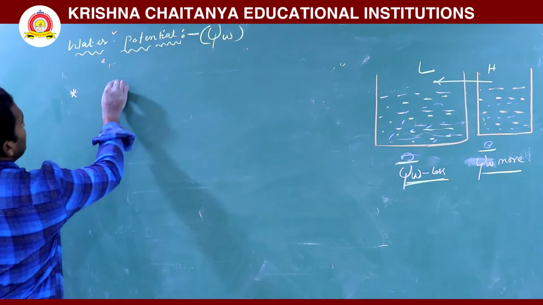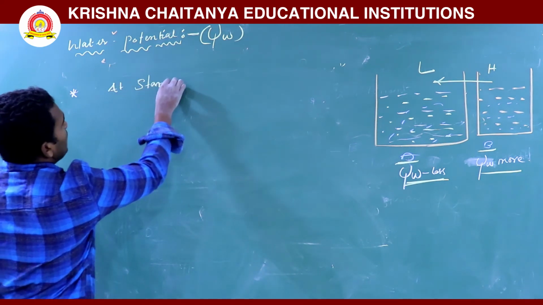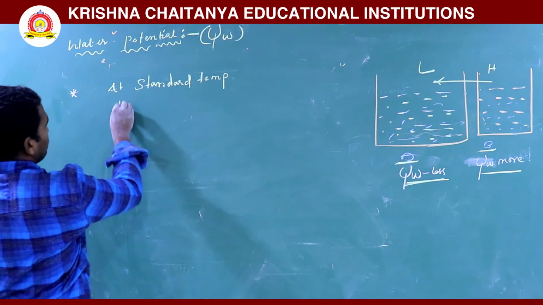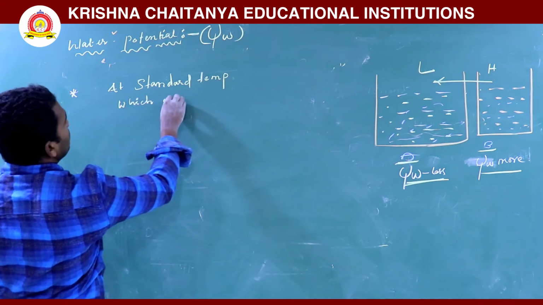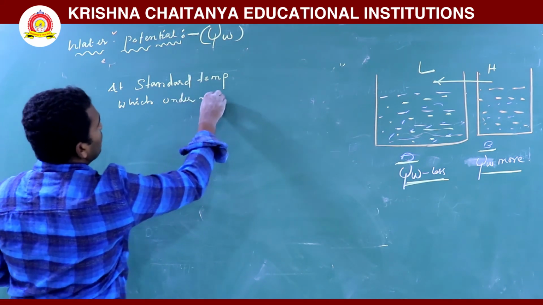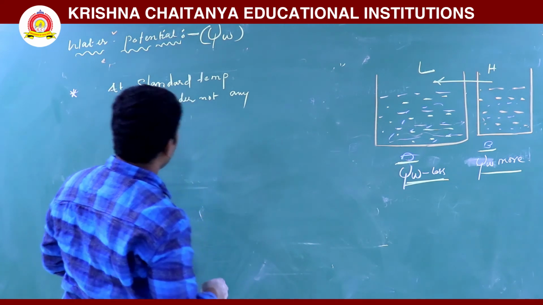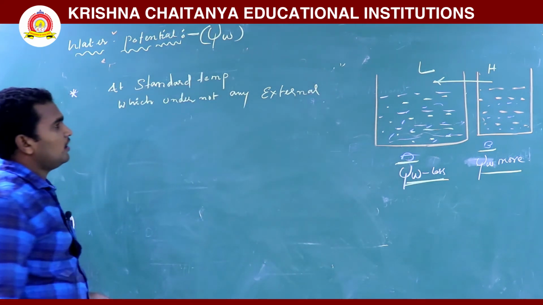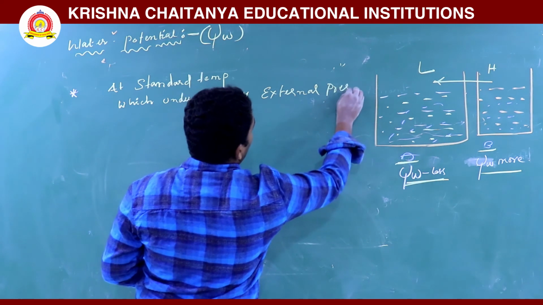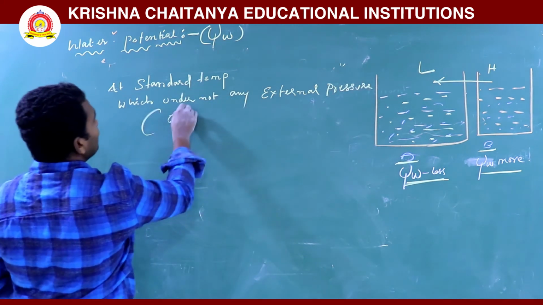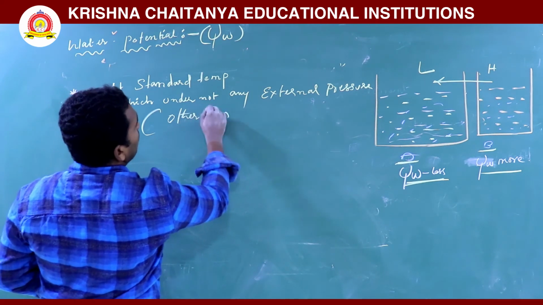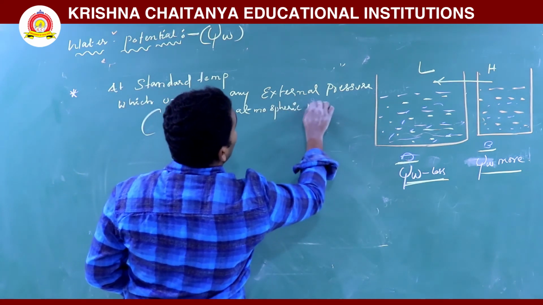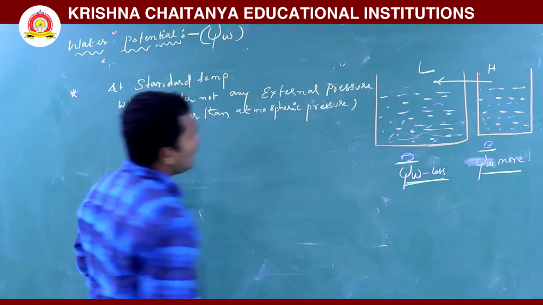So at standard temperature, under not any external pressure, which is nothing but other than atmospheric pressure, in atmospheric pressure the water potential is 0 only.